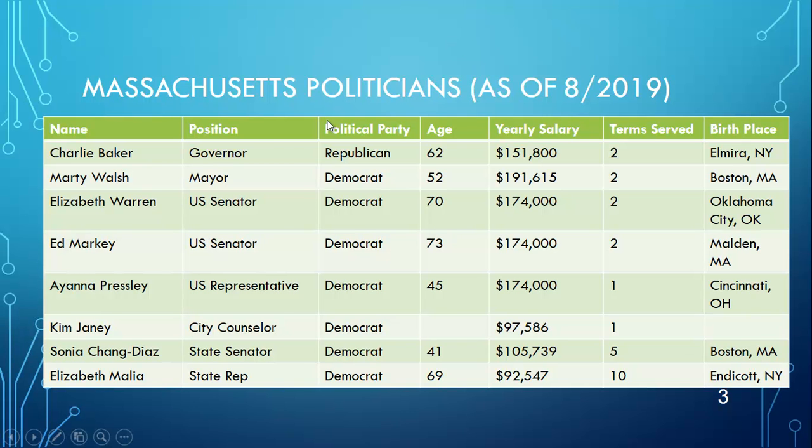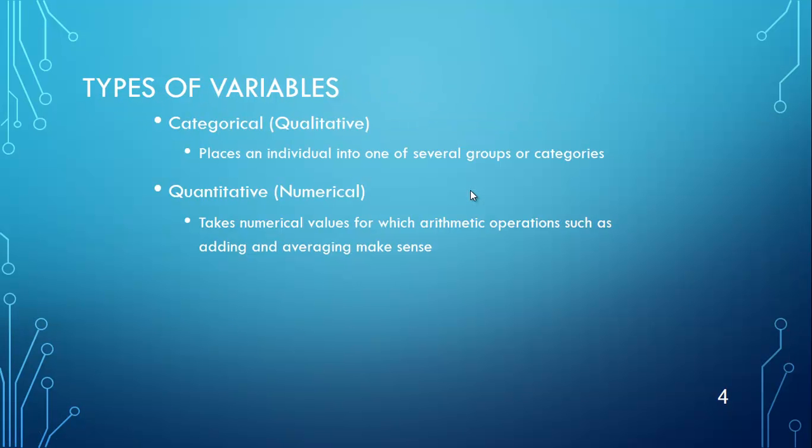So hopefully you can see from this that there are different types of variables, or maybe you can't. Sometimes they have number answers, for example, and sometimes they don't have number answers. And so we break variables up into these two different types. One is called a categorical, which is sometimes called a qualitative variable, and that is a variable that places individuals into one of several groups or categories.